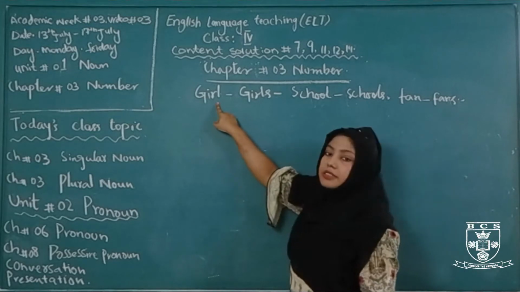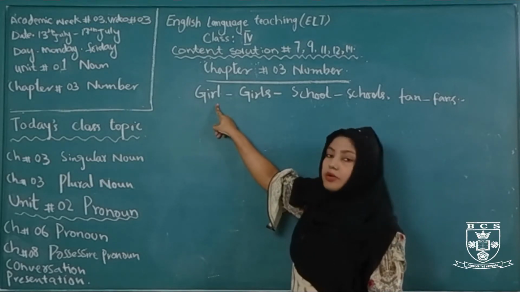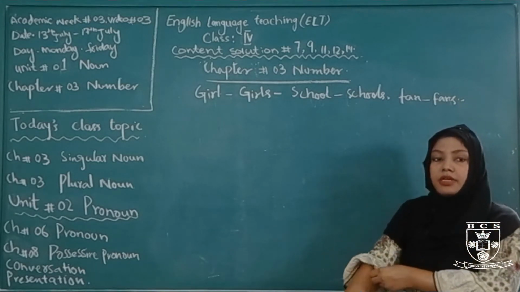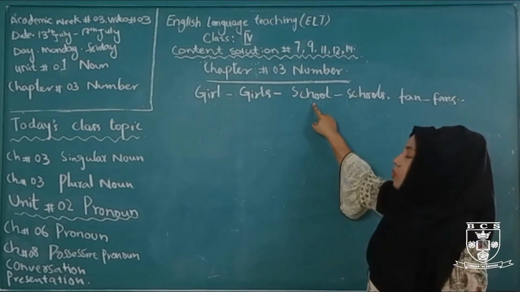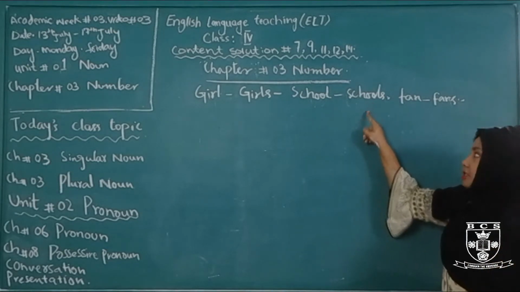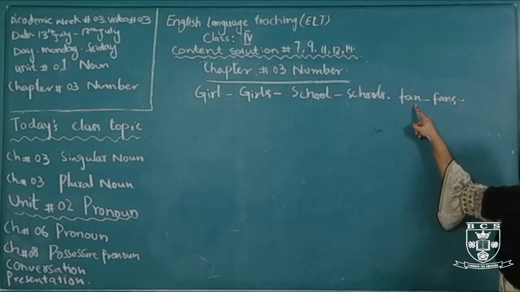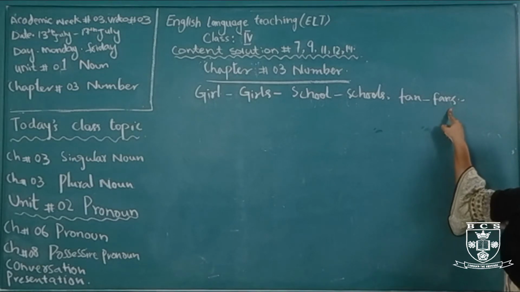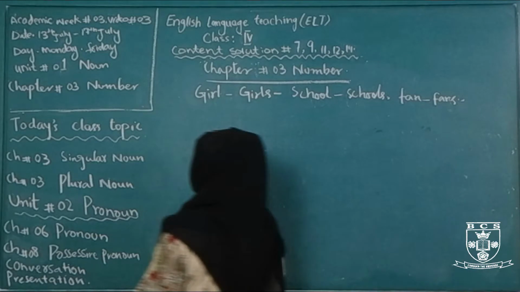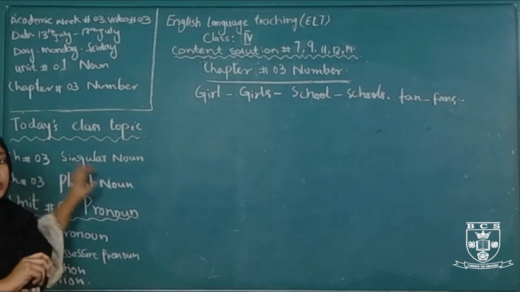Here the noun is in a singular form, girl. We are talking about one girl. Here the noun is in a plural condition, girls means more than one girl. School means one school. Schools stand for more than one school. Then fan is one fan and fans means more than one fan. This is called number. Now come to the next topic, chapter number 3, singular number.